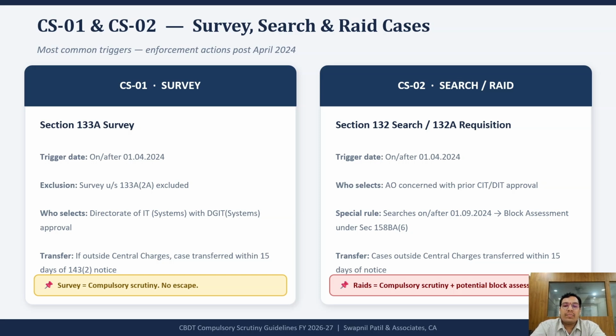Now, parameter 2. Search and raid cases. The second category covers search and raid cases, where a search under section 132 or requisition under section 132A has been conducted on or after 1st April 2024, compulsory scrutiny applies. An important point here, for searches conducted on or after 1st September 2024, special block assessment provisions under section 158BA may apply. Therefore, taxpayers facing such action should be prepared not only for scrutiny but potentially for a completely different assessment mechanism.